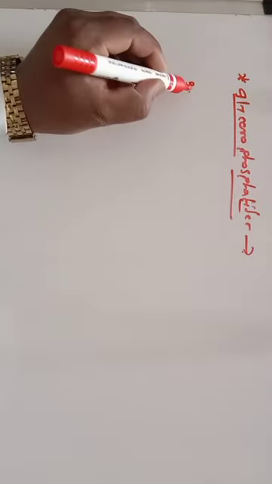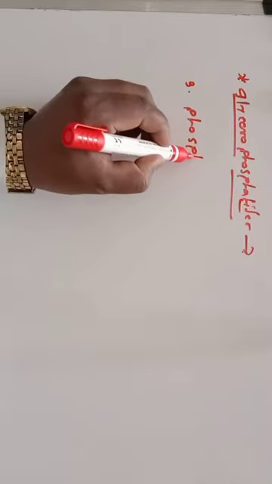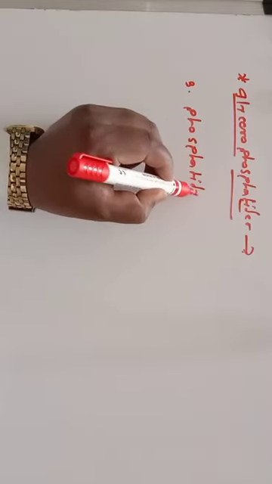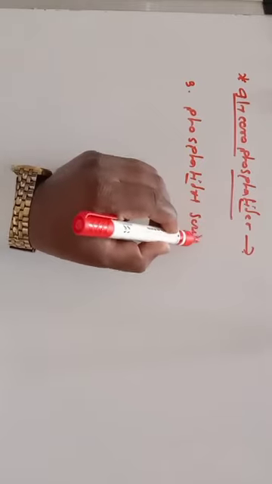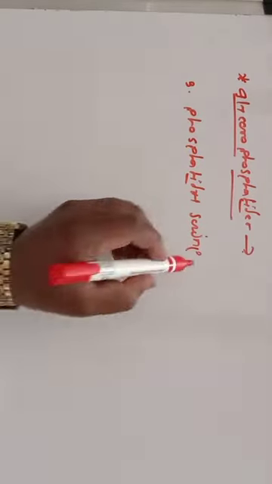The third example is phosphatidyl serine. We are very much familiar with this serine. It is an amino acid residue.